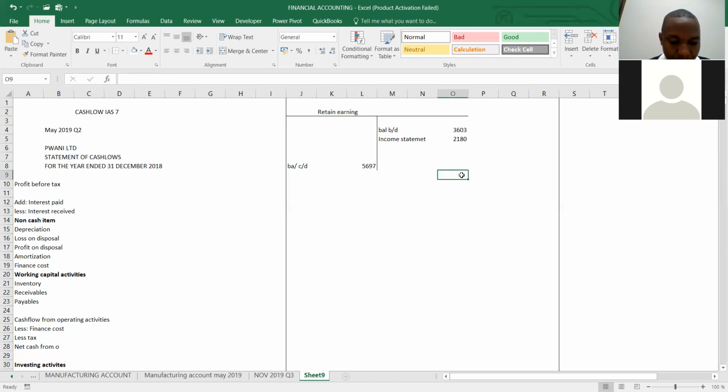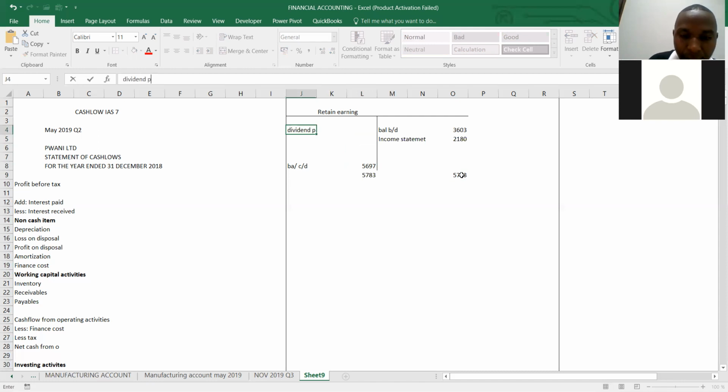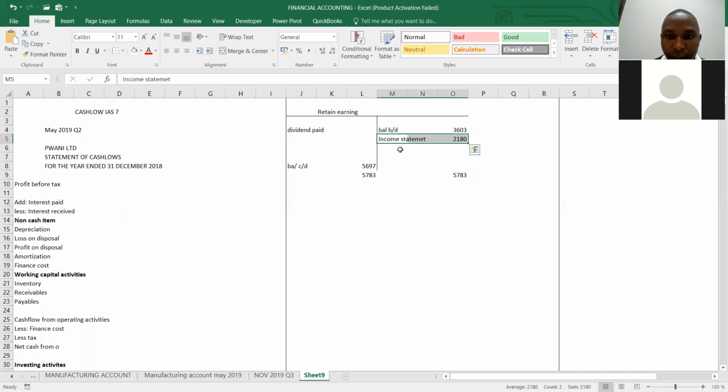So we take 3603 plus 2180 to give us 5783. It should be the same with this side, 5783. Then the balancing figure here is what they paid as dividend. Sometimes they can either hide this dividend paid or hide the income. So if they give a new dividend, you find that the balancing figure is this one. So we less 5697 to give us a dividend of 86.